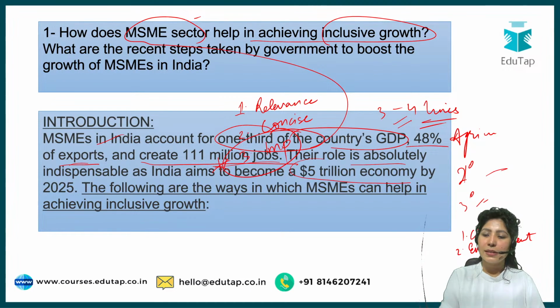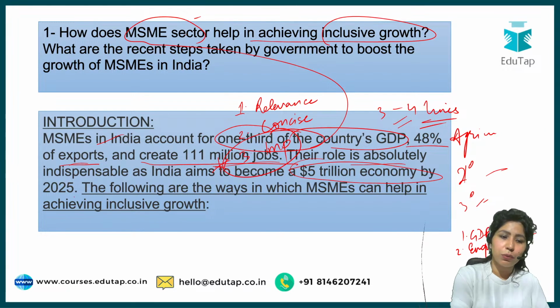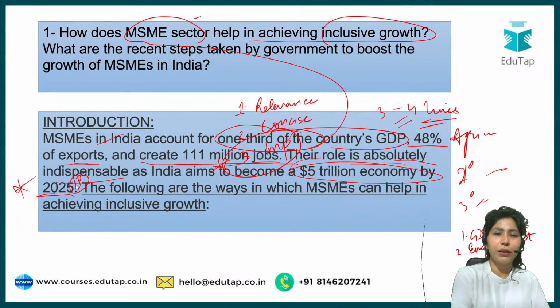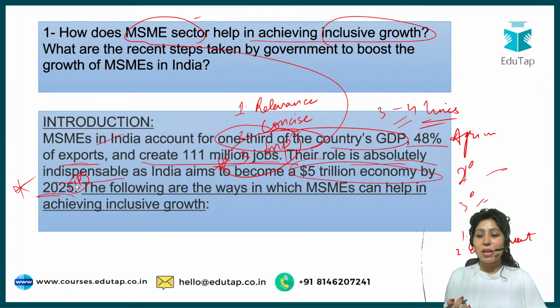And there is this, India aims to become a $5 trillion economy by 2025. This is something that we all know. This is something that our country is aspiring for, our politicians, bureaucrats, all the citizens of the country are aspiring for becoming a 5 trillion economy by 2025. So yes, just write down their role is absolutely indispensable as India aims to become a $5 trillion economy by 2025. Now, finally, what we give is a linkage point. The following are the ways in which MSMEs can help in achieving inclusive growth.